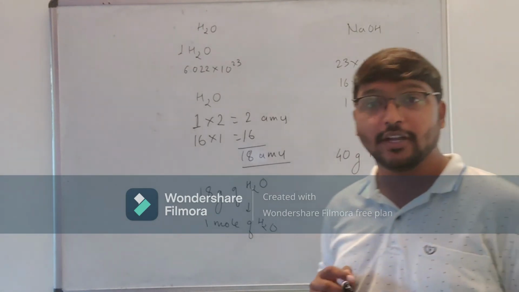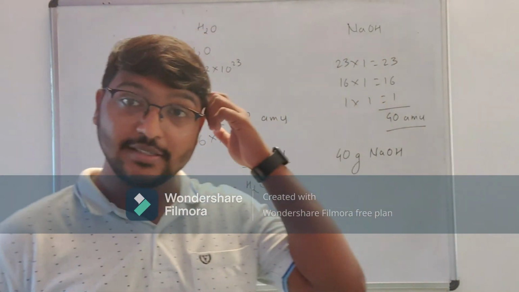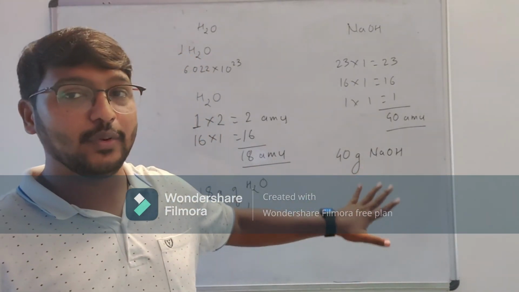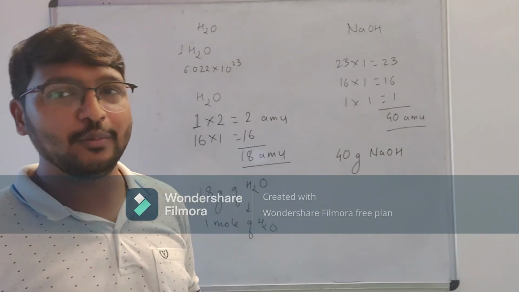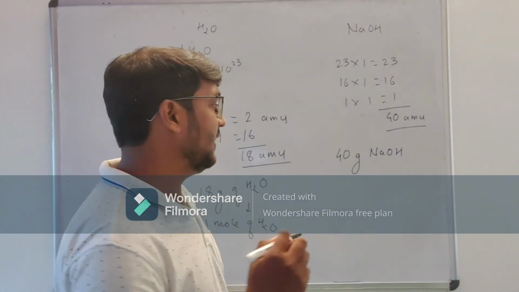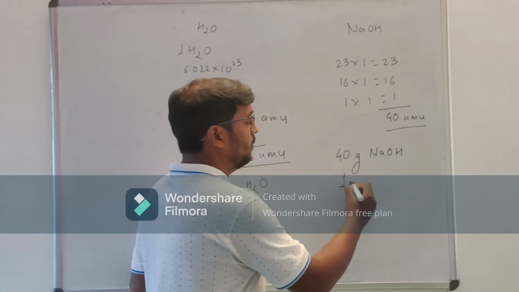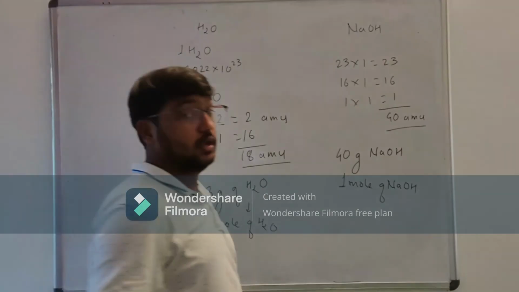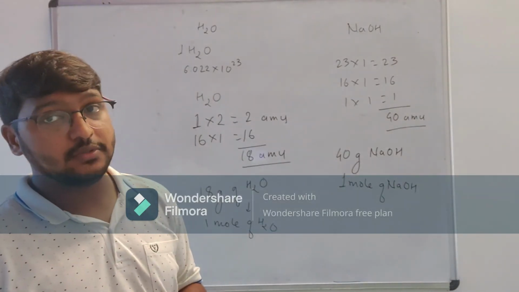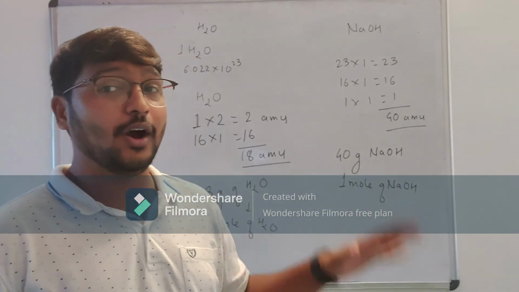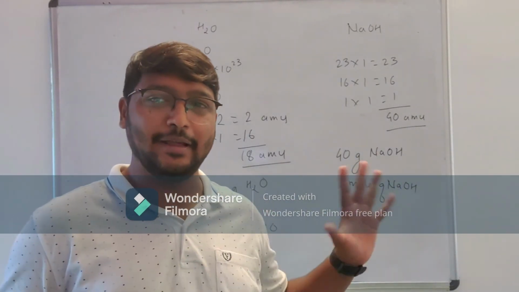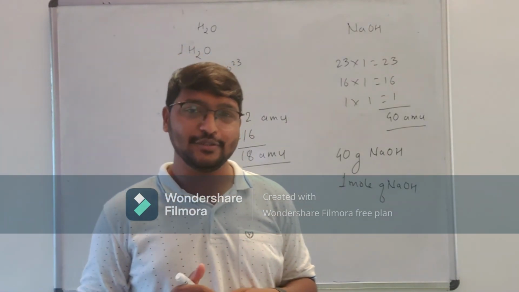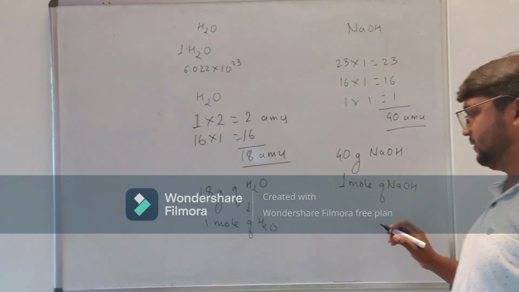If we are taking 40 grams of NaOH, that is its gram molar mass or gram molar weight. If you are taking 40 grams of NaOH, that quantity is equal to 1 mole of NaOH. Now you tell me, 40 grams of NaOH is equal to 1 mole, so how many molecules of NaOH are present in that particular quantity? Yes, it is 6.022 into 10 raised to 23 molecules.